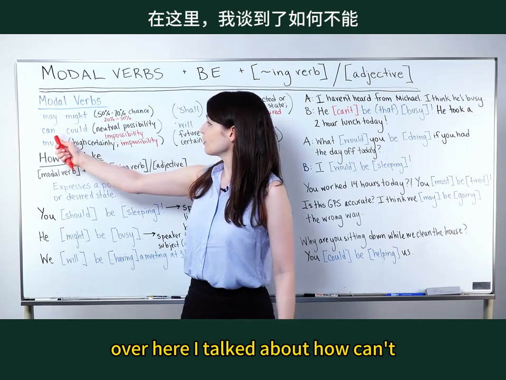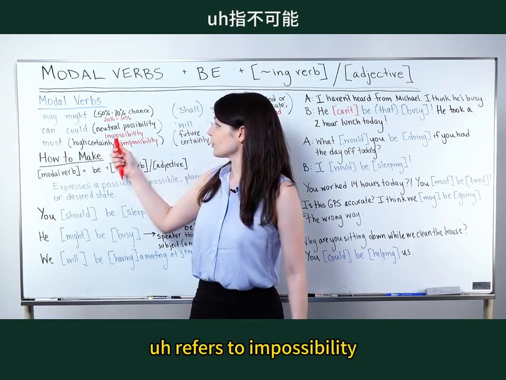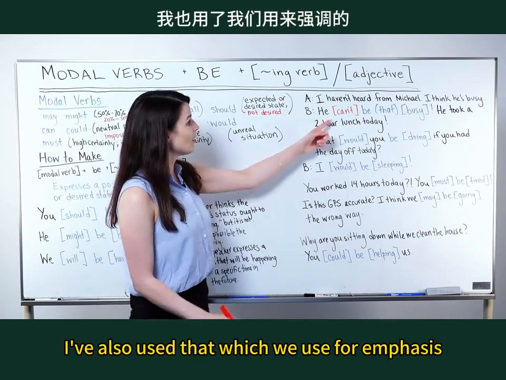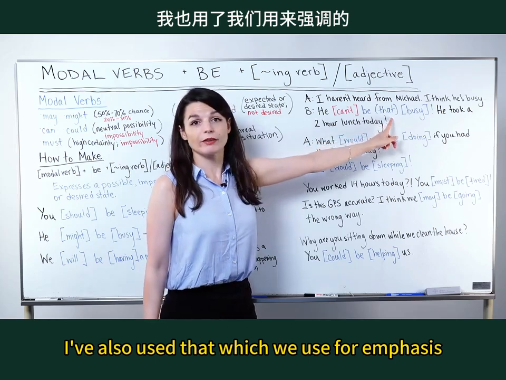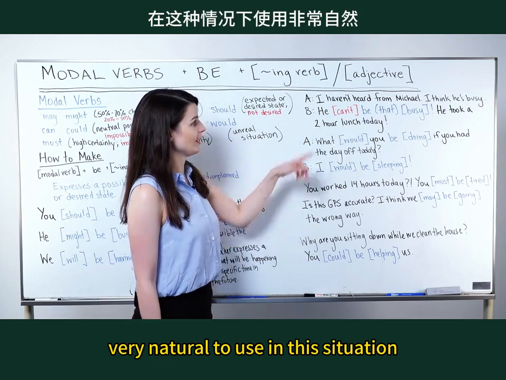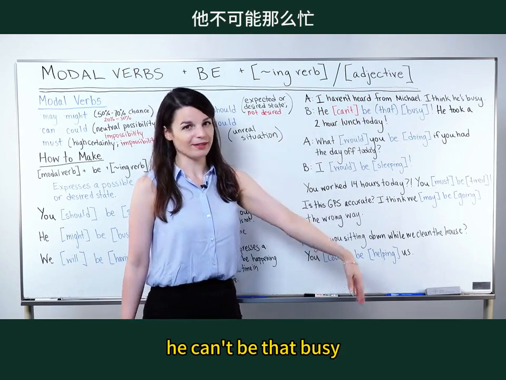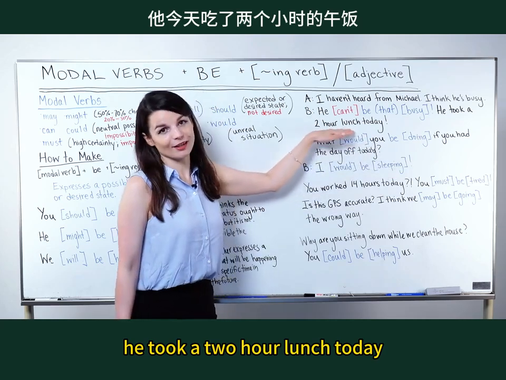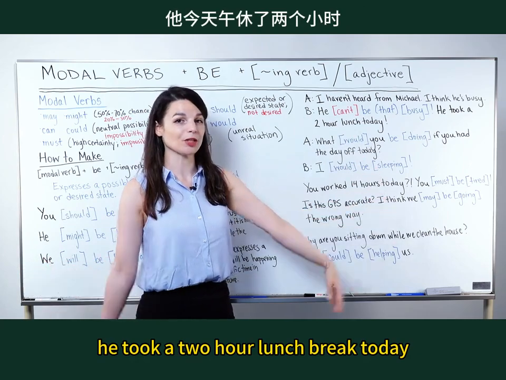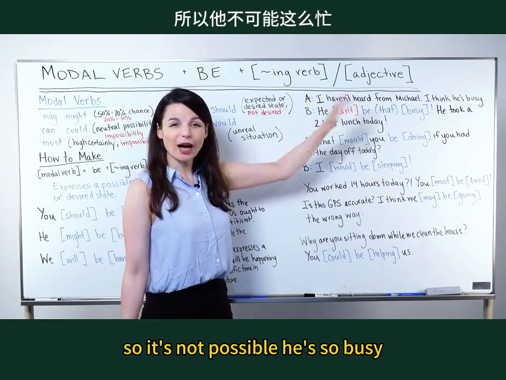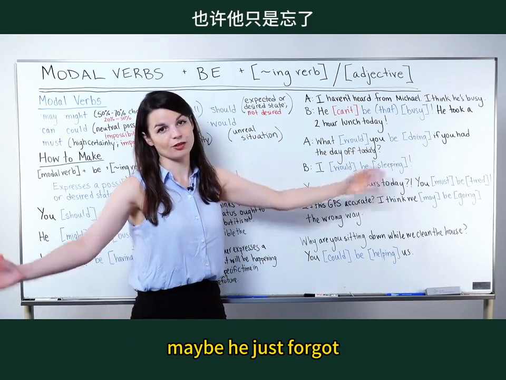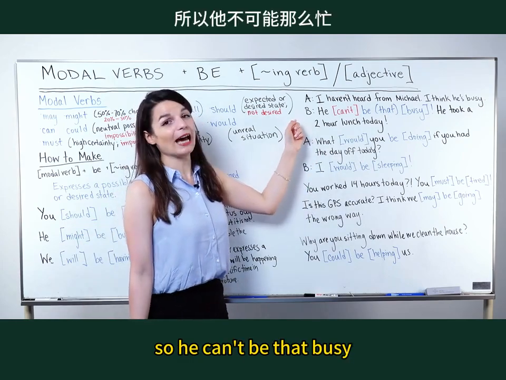Over here, I talked about how can't refers to impossibility, so something that's not possible. I've also used that, which we use for emphasis. This would be very, very natural to use in this situation. He can't be that busy. He took a 2-hour lunch today. So this means a 2-hour lunch break. So it's not possible he's that busy. Maybe you just forgot. So he can't be that busy.